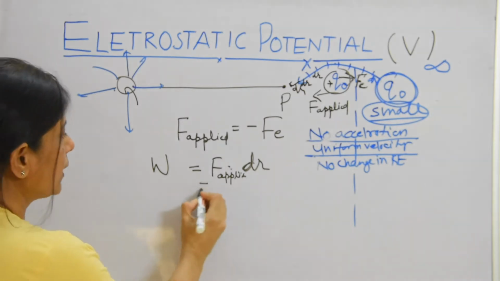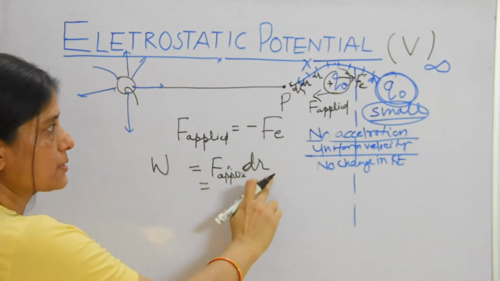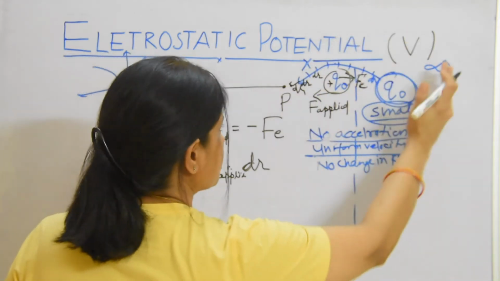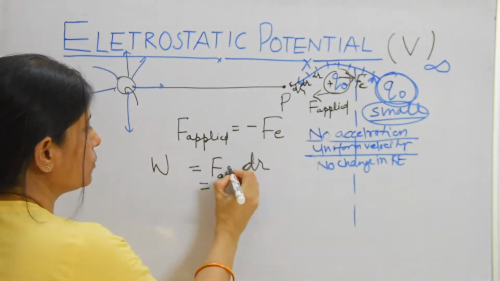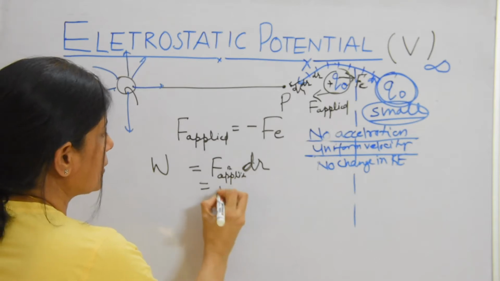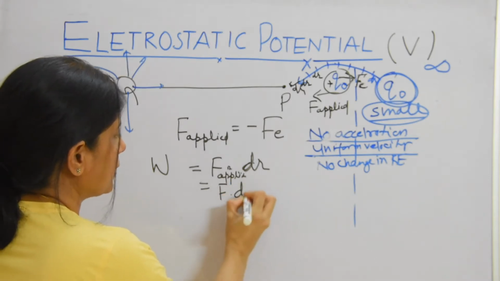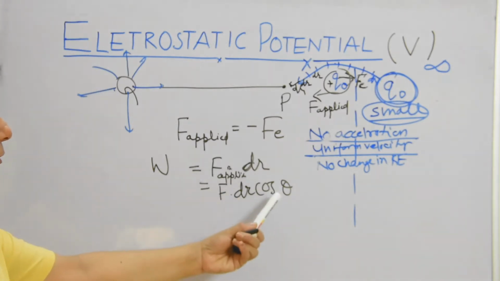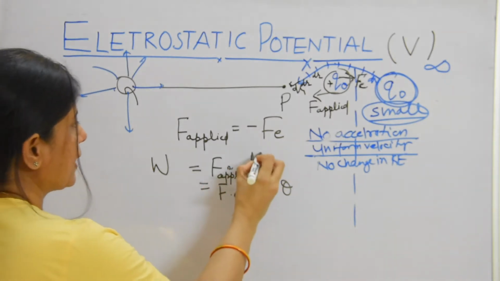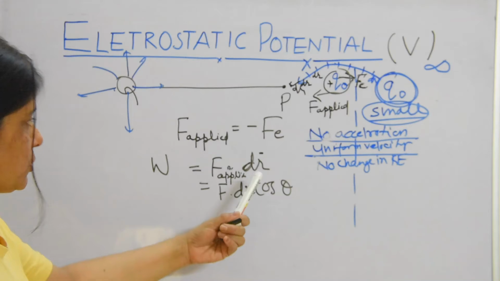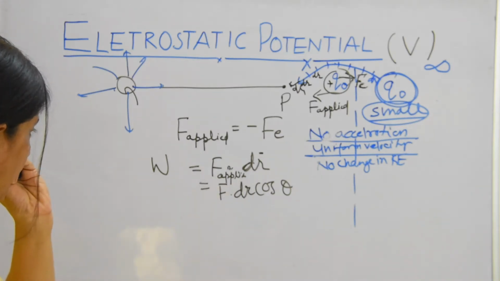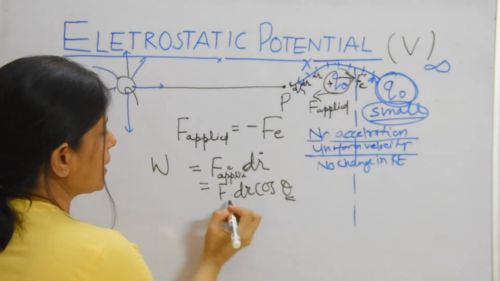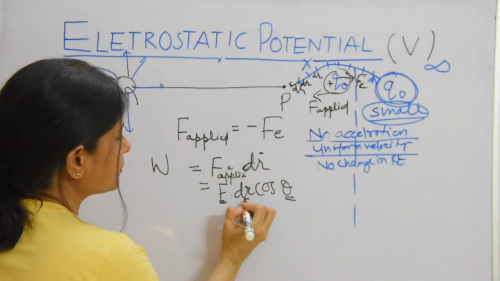We know that work done is force into displacement. This charge is getting displaced from infinity to this point. As we know, F dot dr is F dr cos theta. This we know, the dot product of two vectors. Here dr is a position vector, and F is again a force. So F dr cos theta. Now what is cos theta? Cos theta is the angle between F and dr.